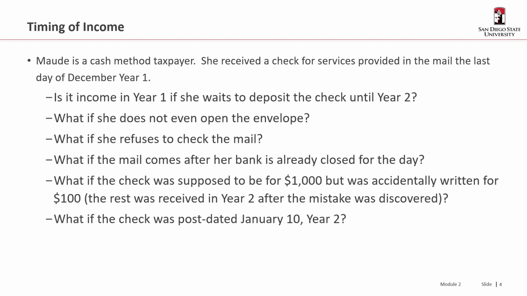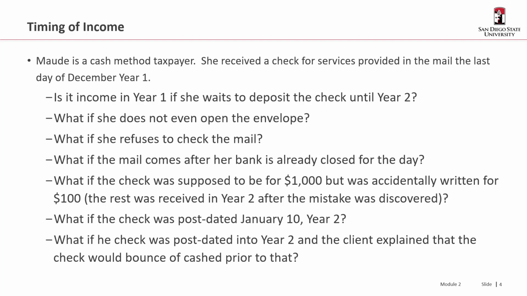But currently, the banking rules permit a bank to negotiate a check on behalf of a depositor without deference to the post date on the check. So if, for example, I took the check to the ATM, or I just took a photo of it and deposited it, there's a pretty good chance the bank is going to process that check cashing. If, on the other hand, I walk up to the teller and give the teller a post-dated check, they will often refuse that check. So, under the strict interpretation of constructive receipt, even a post-dated check is still considered income in the year that it was received.